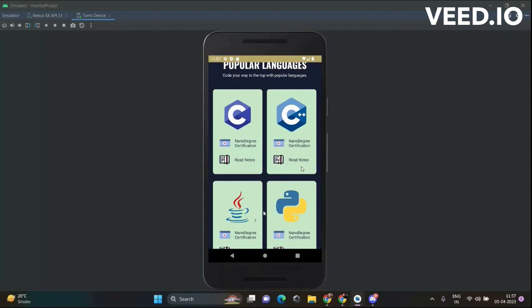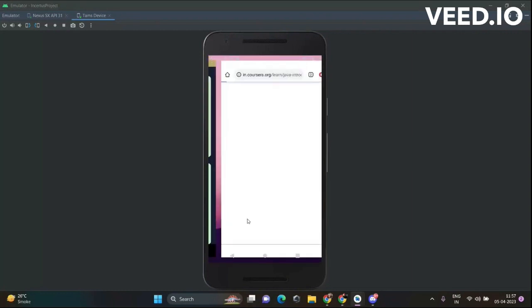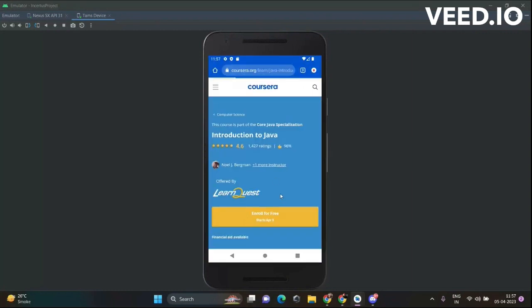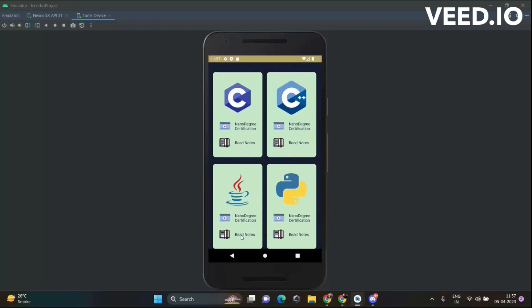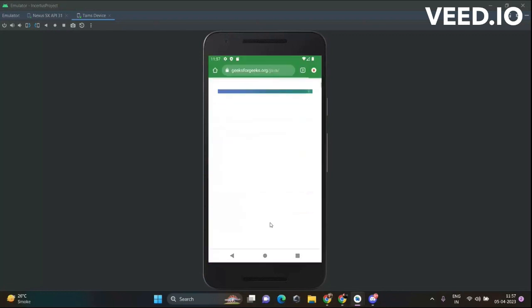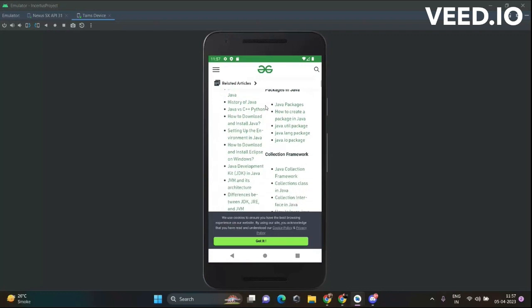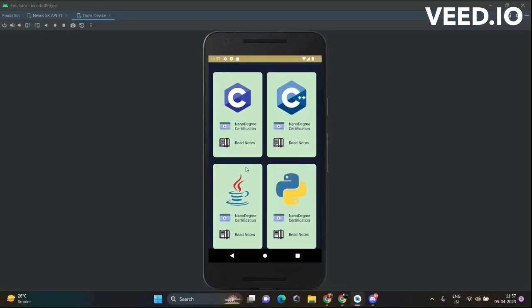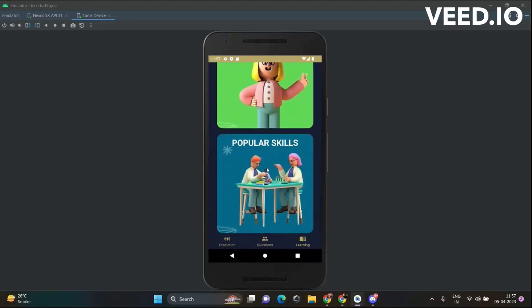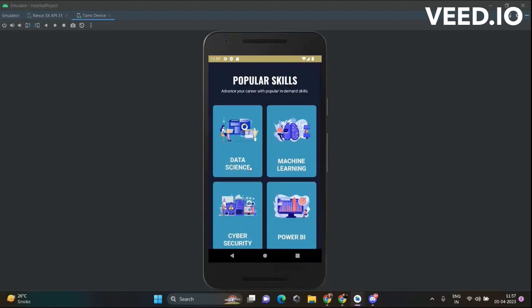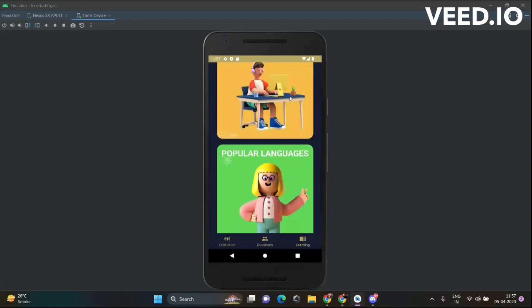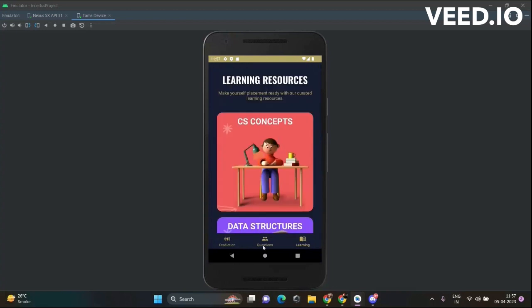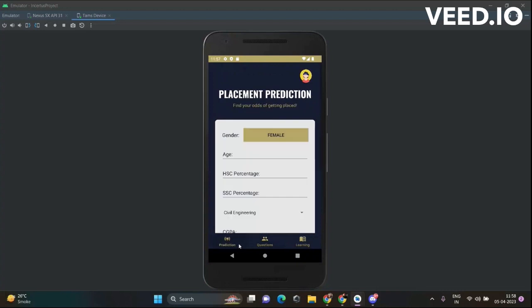So in case I want a nano degree certification for Java, I can just click on it and it takes me to a certification course online. Similarly, if I click on the notes, I can read about Java and some basic input-output structures and everything. Similarly, it's available for all of these. Then there's popular skills, and there are some in-demand skills listed here, and you can advance your career with them. So in short, this is the learning resources facility that is available at INCERTUS. There's also questions and prediction. So that is the INCERTUS app. Thank you.